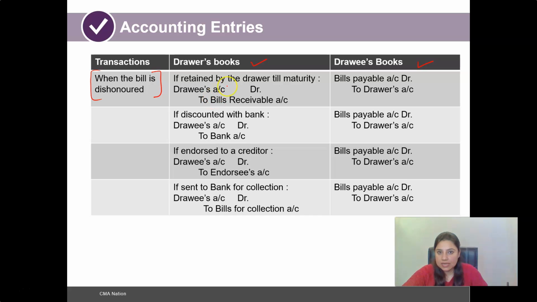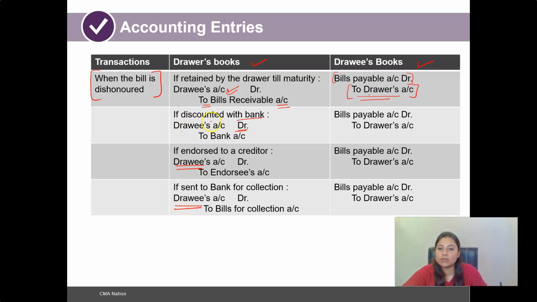As we read in the concept also earlier, because the drawee becomes the debtor, as the original relationship is going to be restored, the drawee's account would be debited and bills receivable account would be credited. Likewise here, the drawer becomes the creditor in the drawee's book, so drawer's account would be credited and bills payable account would be debited. And also the entries, in case the bills have been discounted, again the reverse entry wherein the drawee's account is going to be debited, as everywhere the drawee has become the debtor, so therefore we are debiting the drawee's account in all the cases.